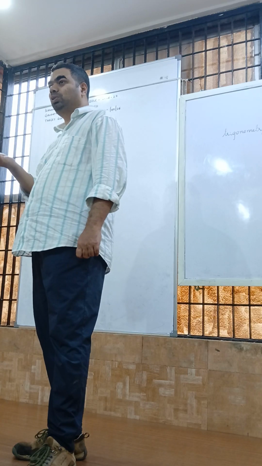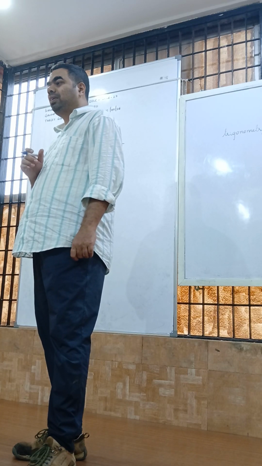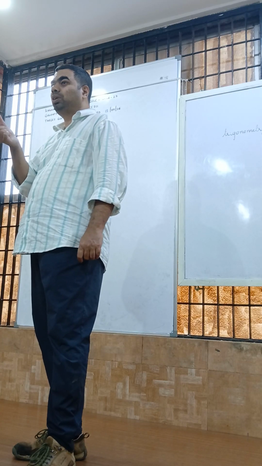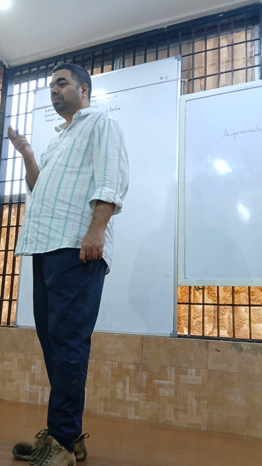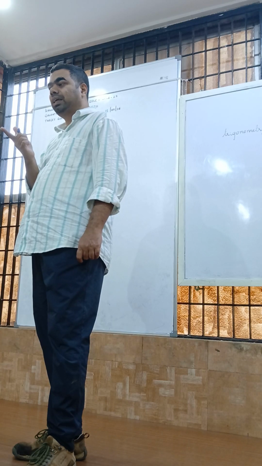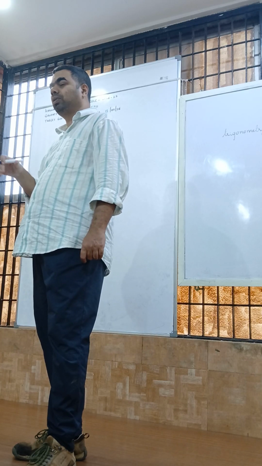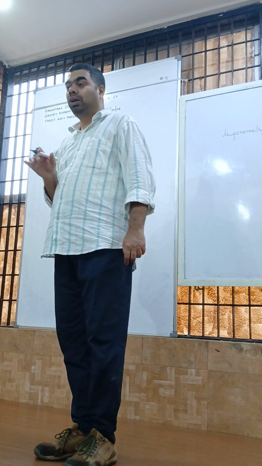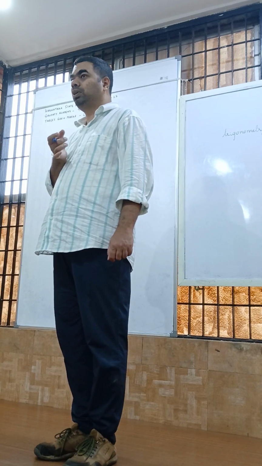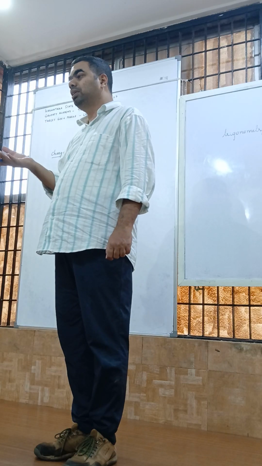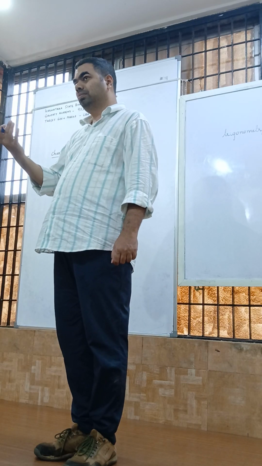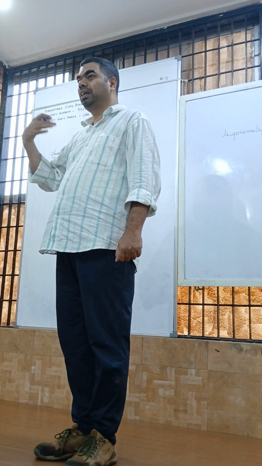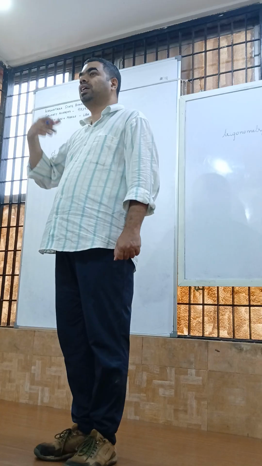Likewise you study in chemistry a cation and anion. Cation is formed when an electron is lost from a neutral isolated atom. Cation means a positive charge formed by loss of an electron from an isolated neutral atom. Anion means gain of electron. Anion means negative charge. How is negative charge formed? By gain of electron to an isolated neutral atom.